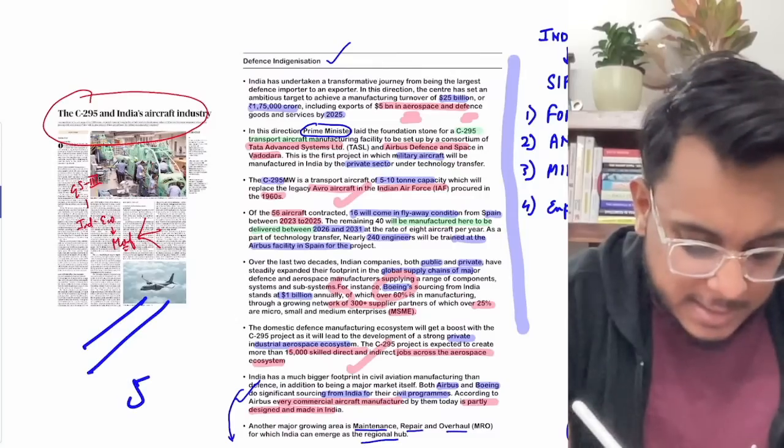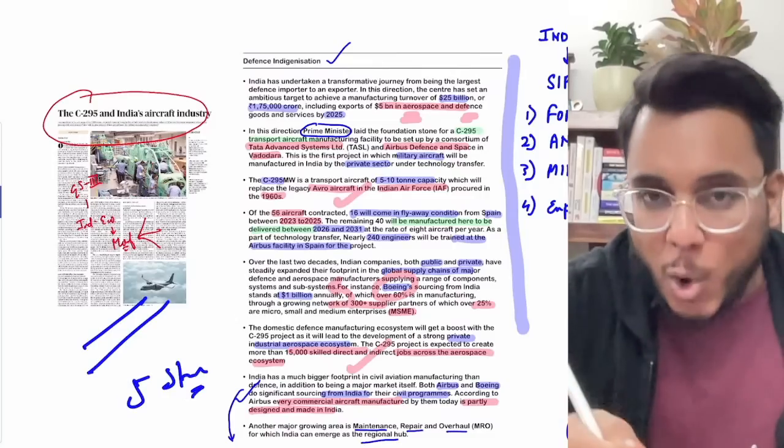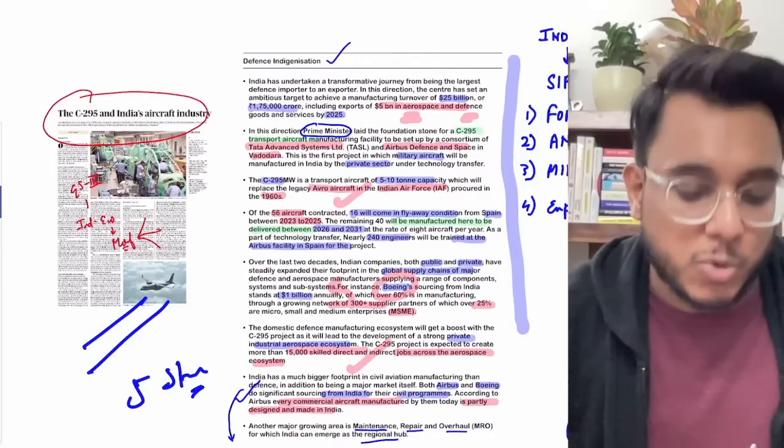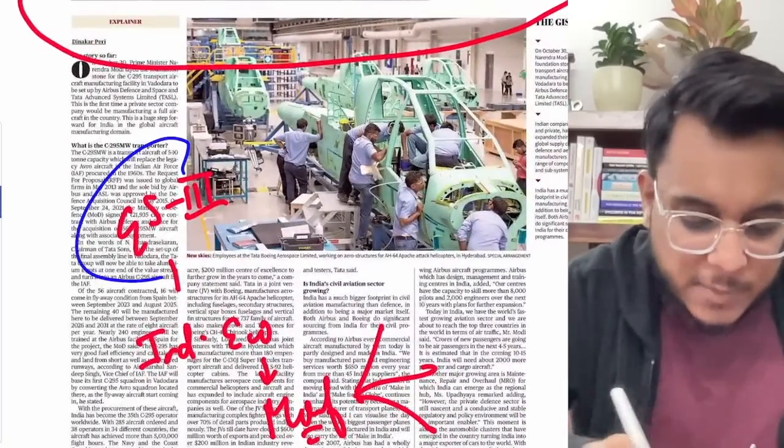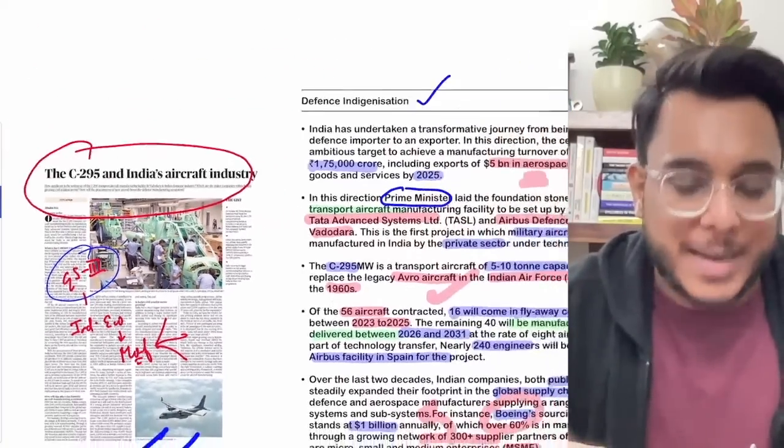Fine, very good article. Okay guys, I'll say that it is simply a 5-star article, and the components from here can effectively be used in your GS paper number 3, as we already mentioned. Now moving to the next article.